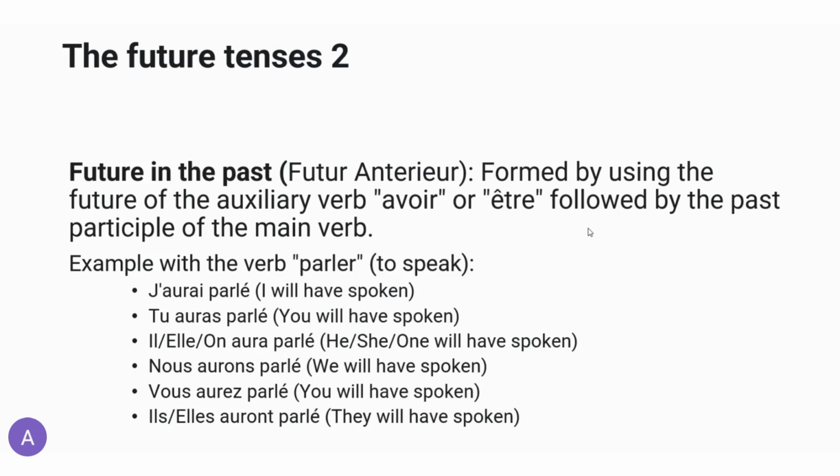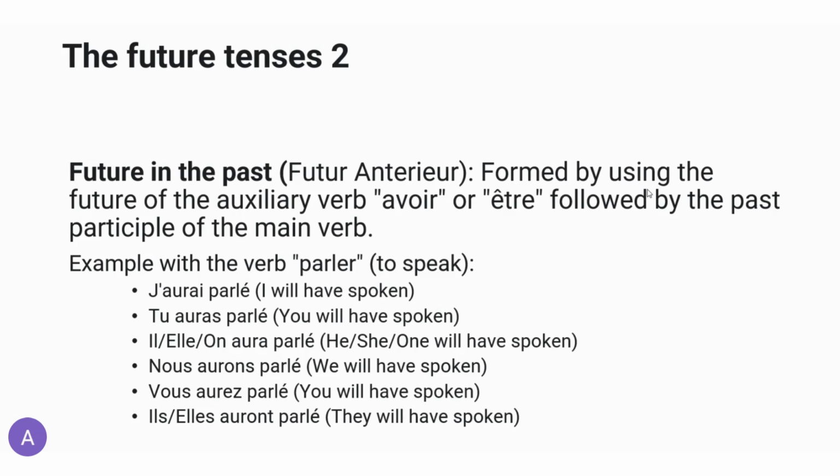Okay. The next tense that we're going to try to remember is the future in the past, or futur antérieur. It is formed by using the future of the auxiliary verb. Being a compound tense, it needs an auxiliary verb, much like passé composé or plus-que-parfait.